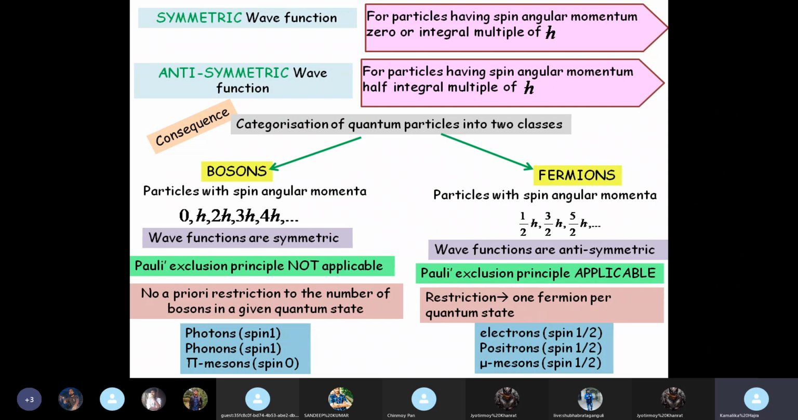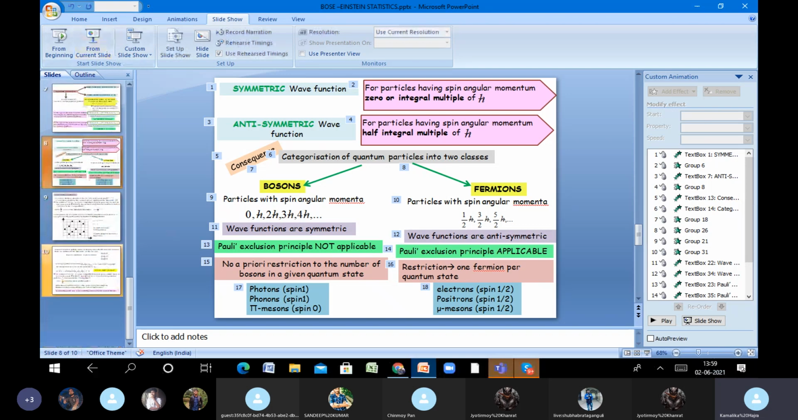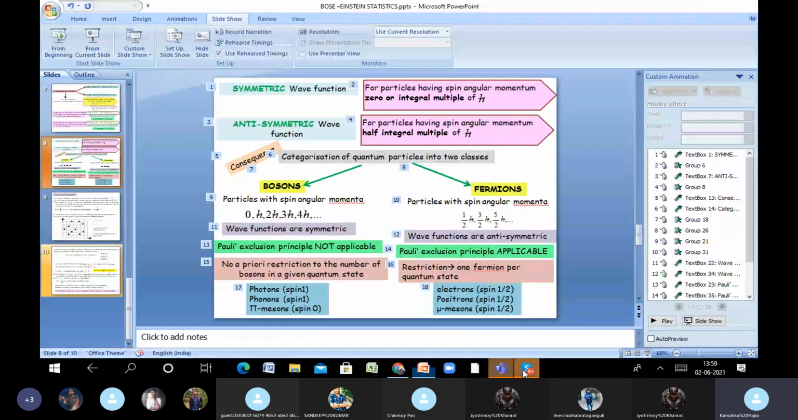Okay, so this is the categorization of quantum particles with respect to the nature of their wave function, which again goes back to the value of their spin angular momentum. So depending on the spin angular momentum, the wave function will be symmetric or antisymmetric, and as a result, we have 2 classes of quantum particles, bosons and fermions. Okay, so a lot of things in one day. I'll end today's class over here.